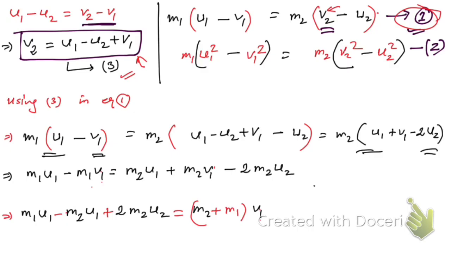Let me do one more thing. From these two terms we can take u1 common, so we can write this term this way, so u1 is taken common. Now let me copy this last step and go to the new slide.